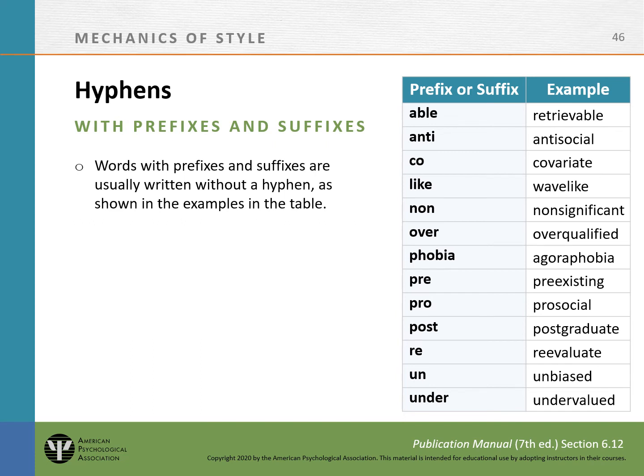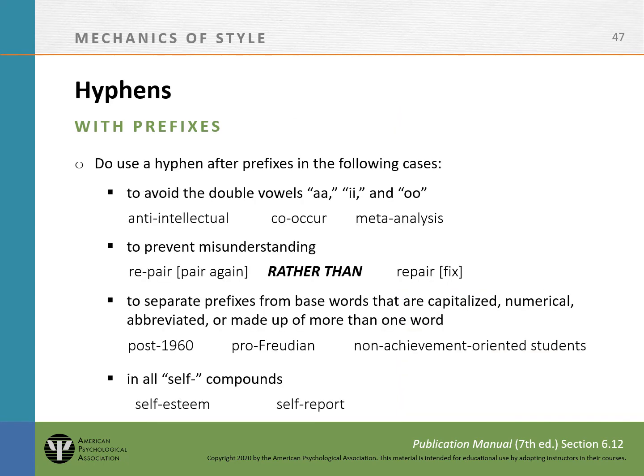Words with prefixes and suffixes are usually written without a hyphen, as shown in the table: retrievable, antisocial, covariant, and so on. Do use a hyphen after prefixes in the following cases: to avoid double vowels such as aa, ii, or oo, as in anti-intellectual or co-occur; to prevent misunderstanding, for example, re-pair, meaning pair again, or repair, as in fix; and to separate prefixes from base words that are capitalized, numerical, abbreviated, or made up of more than one word. In all self-compounds, use a hyphen, as in self-esteem or self-report.